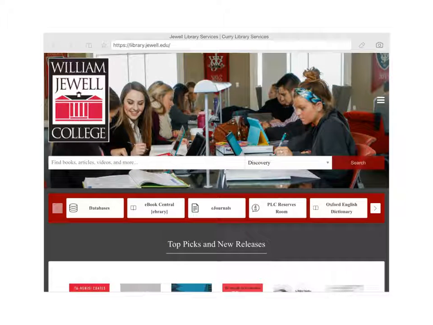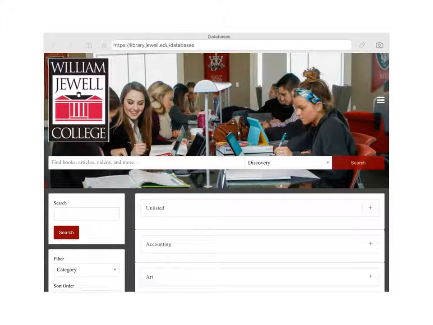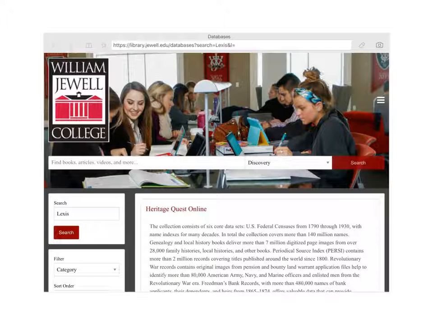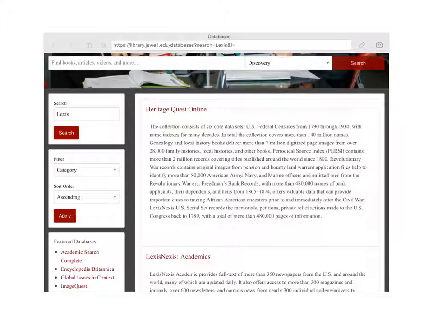So let me show you one of the most powerful databases that will let you get free articles from the New York Times, the Washington Post, the Economist. To do that, you want to go to the Query Library web page, and there you want to click on Databases. Then in the search engine, you want to type in Lexis, because we're headed to the LexisNexis academic search page. Once you're there, scroll down to the LexisNexis and click on that.